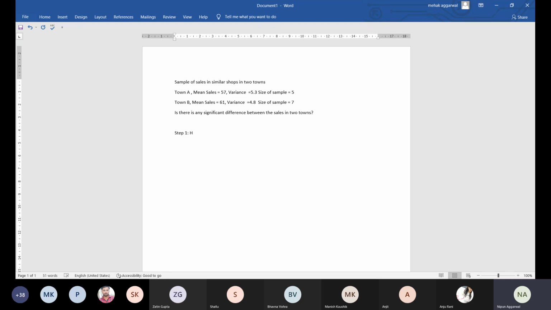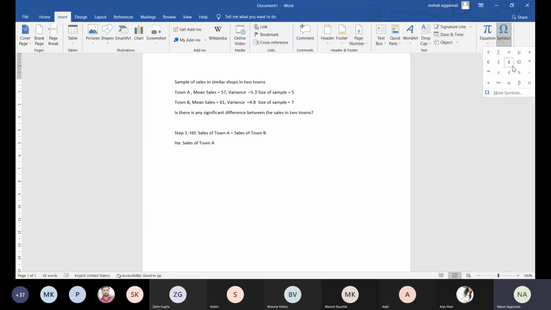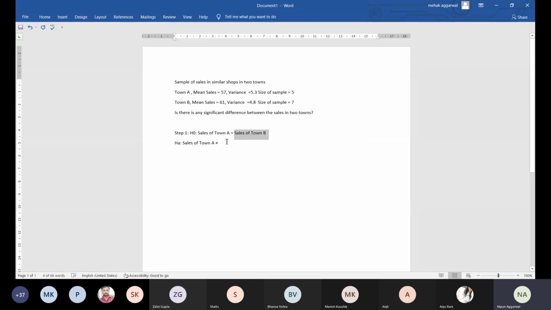So H naught is the sales of town A is equal to sales of town B. That will be your null hypothesis, and alternate hypothesis is sales of town A is not equal to sales of town B. Right? Any doubt?